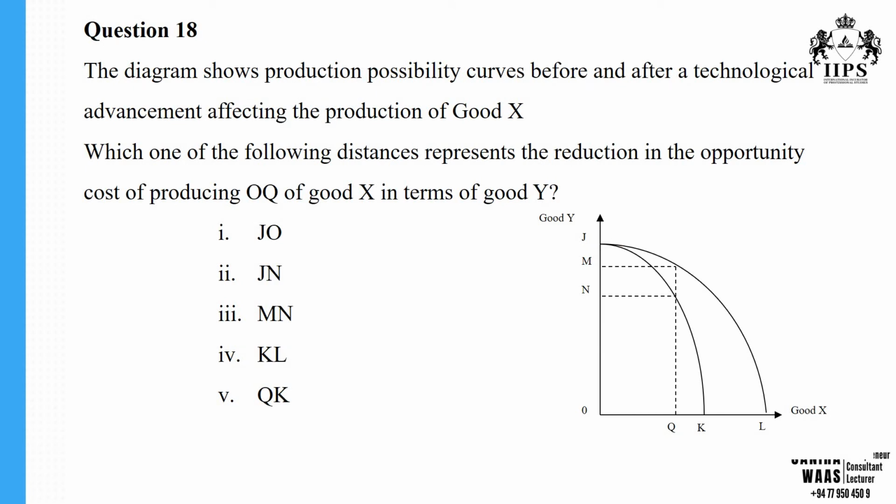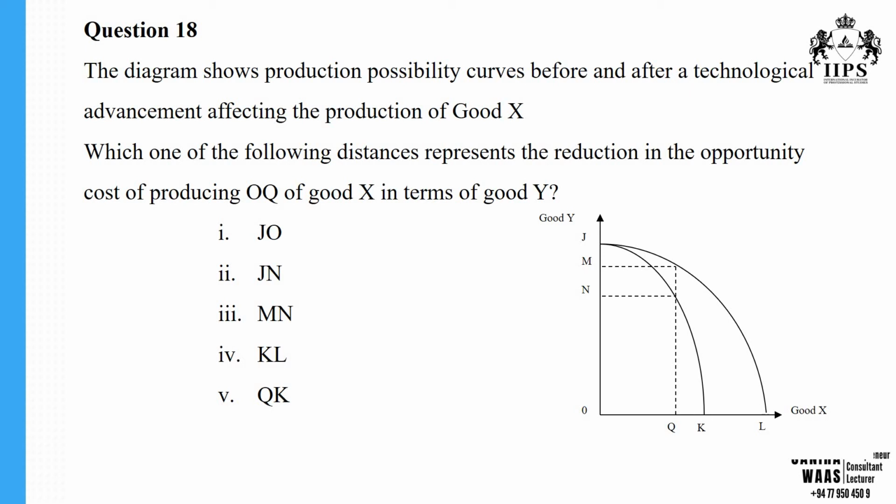Question number 18, again going with the opportunity cost. The diagram shows production possibility curves before and after a technological advancement affecting the production of good X. Which of the following distances represent the reduction in the opportunity cost of producing 0 to Q of goods in terms of good Y? This is a good question where you'll be given a technological advancement and opportunity cost at once. We know when the technological advancement occurs, the production possibility curve will shift outwards.